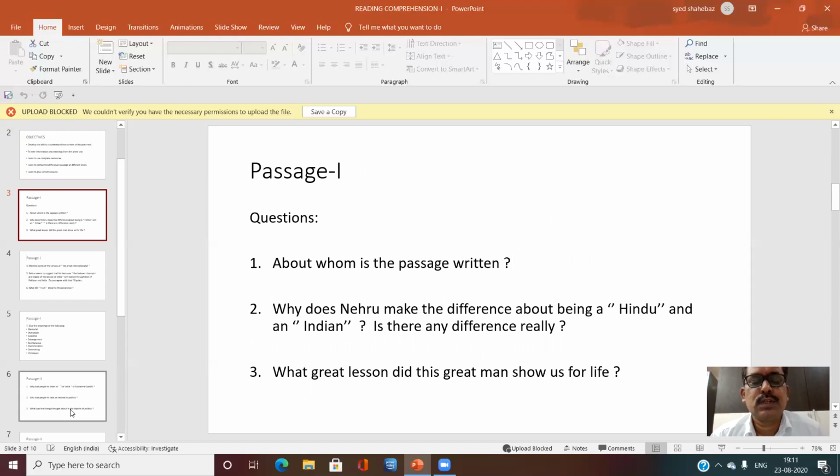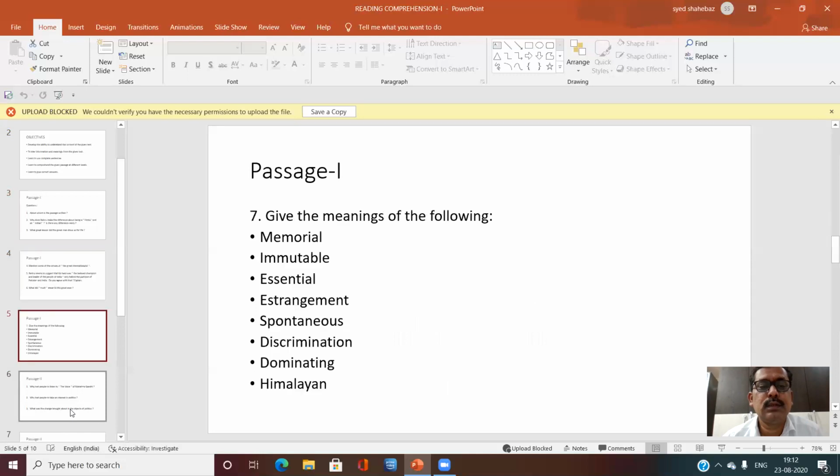So these are the questions from the first passage. This passage is written by Jawaharlal Nehru and Mahatma Gandhi. There are 7 questions in this passage.